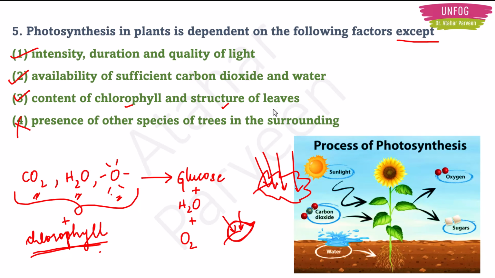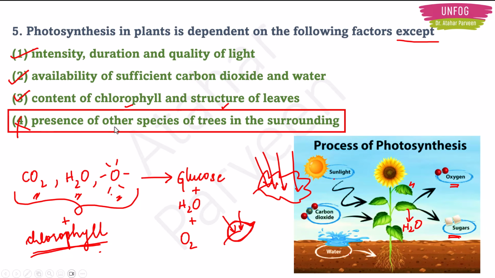Now see this diagram. This is a very nice diagram. Now here we have the flower, right? This flower will take in sunlight, it will take in carbon dioxide, it will take in water from roots, then it will form sugars. Sugars means glucose, the food material for the plant after photosynthesis. Then it will give out oxygen also. Then a little amount of water vapor is also given out. So these are the factors. How will the presence of other species in the surrounding affect the photosynthesis for this plant? Correct, no? So this is the wrong option. This is the odd one out, and the fourth option should be the correct option then. Okay.